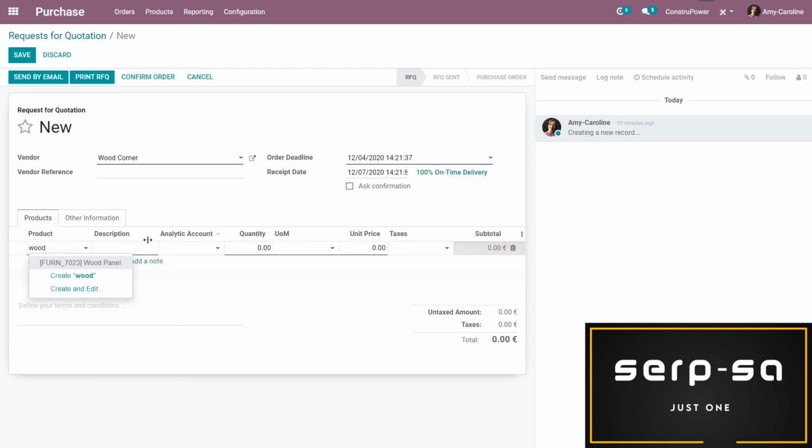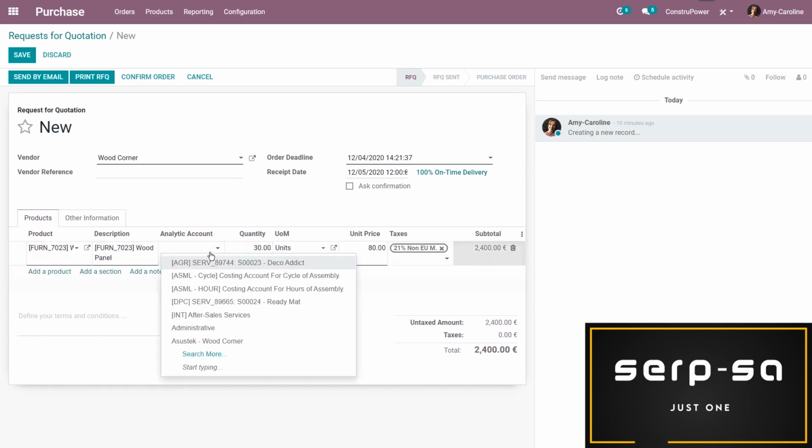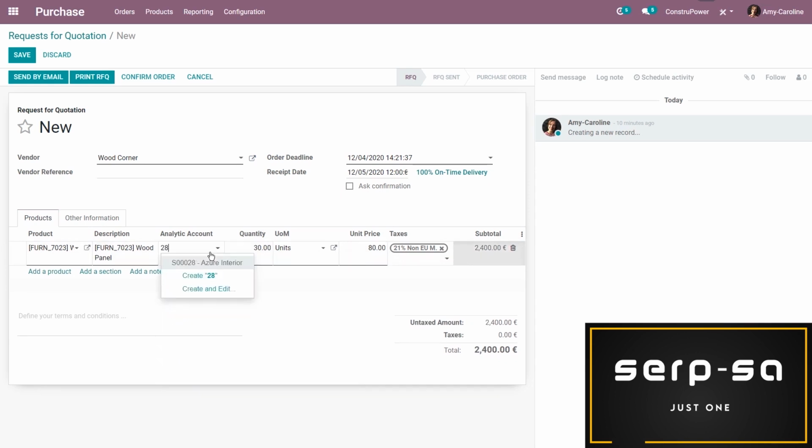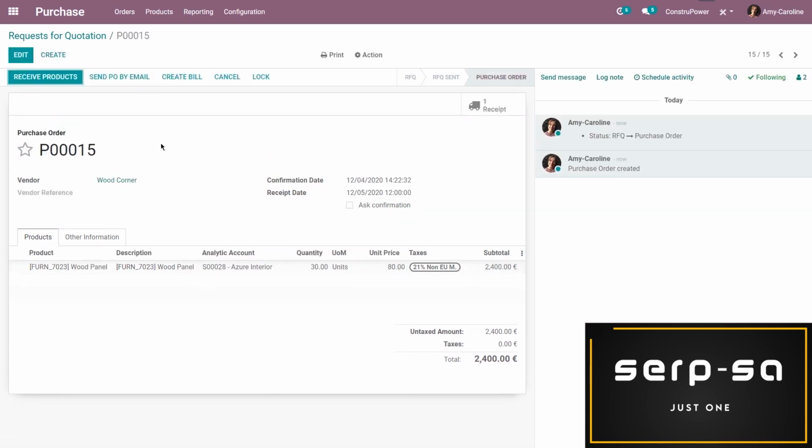So we're going to add some wood panels. And for this project, I will add 30. And I'm also going to add the analytic account because I want to associate that project, that sales order, with this purchase order. And later on, we will re-invoice the customer for this item, but we'll see that in just a little bit. So let's go ahead and save this and confirm. And once we confirm, that RFQ is going to turn into a purchase order.